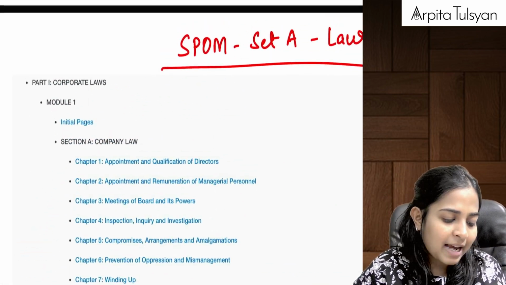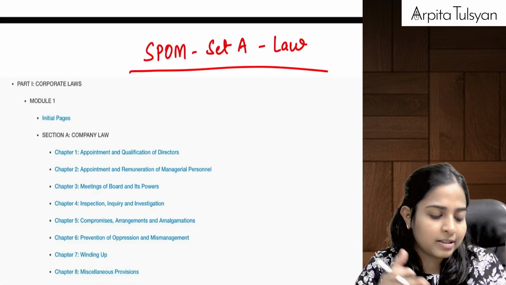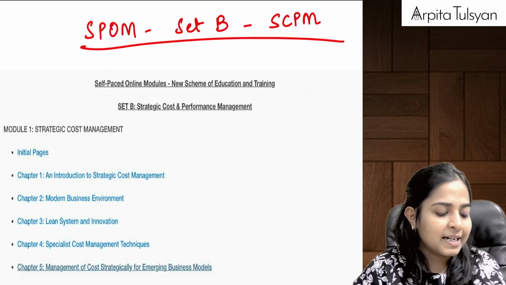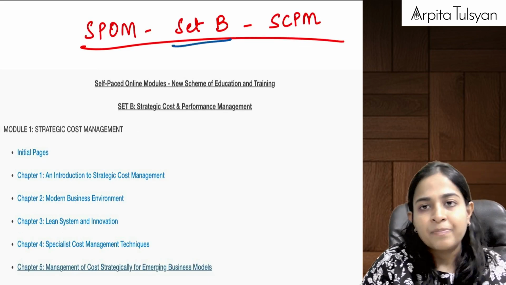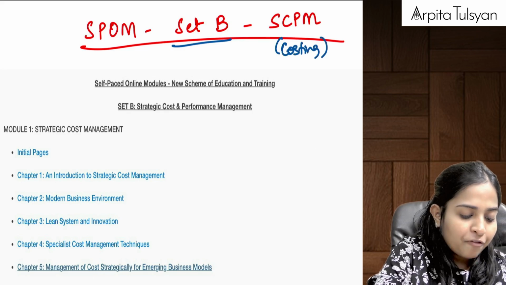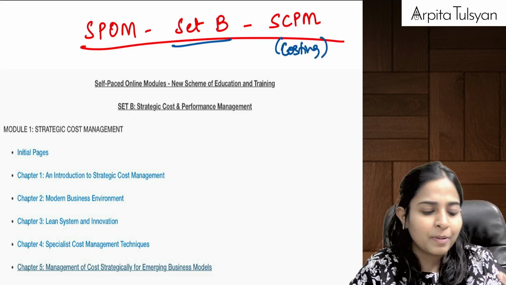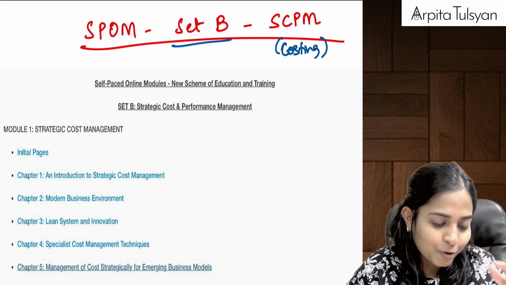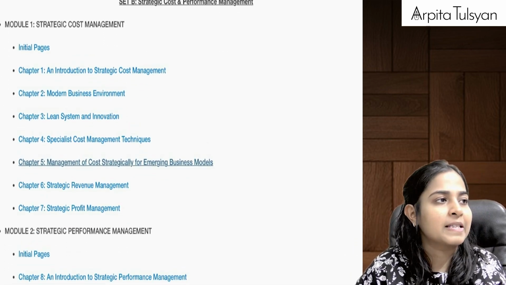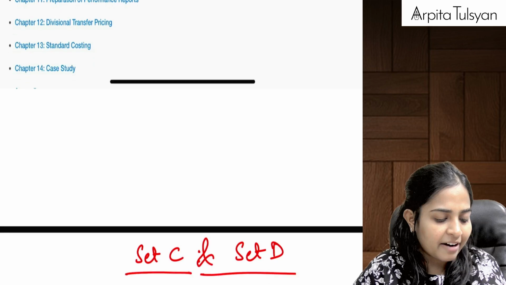Since you have not started studying, this is just a gist which I wanted to show you. Similarly, the second paper, that is SPOM set B, is your costing basically. SCPM stands for Strategic Cost and Performance Management, which in short we used to call costing, which was also removed from your CA final paper. This is the syllabus, approximately 14 chapters they have divided.